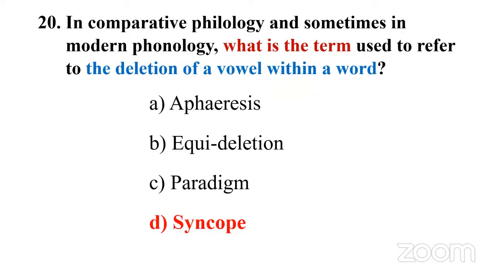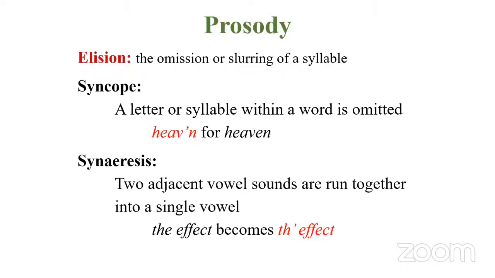D, syncope. So in order to understand this term, let's go to prosody first. There's a field in literature called prosody, P-R-O-S-O-D-Y. What is prosody? Prosody refers to the grammar of poetry. So when we write poems, we also go for meter. The most famous meter in English poetry is iambic pentameter. So what is iambic or trochaic? If you want to know about that, we have to study prosody, right?